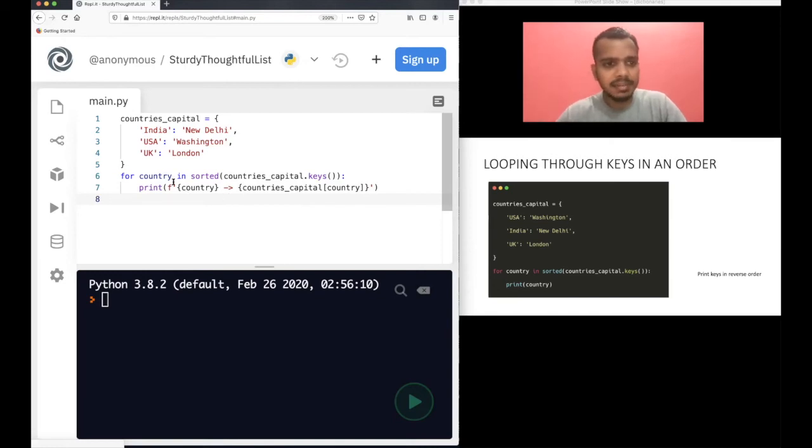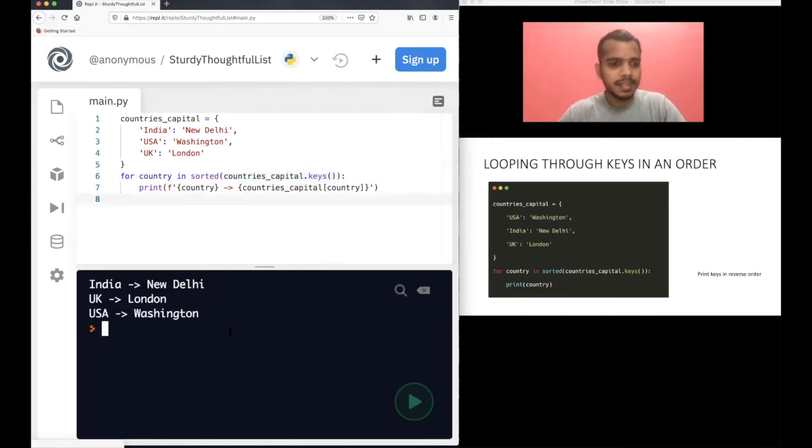So see this, what I have now done is I have used the sorted function here. Whenever you use sorted on the keys, you will get all your keys in sorted order. So let's run this. Let's try to print this, and you will see that India gets printed first, because the keys are getting sorted here. Among India, USA and UK, in alphabetical order India will come first, then UK, then USA. You can see the difference, right?